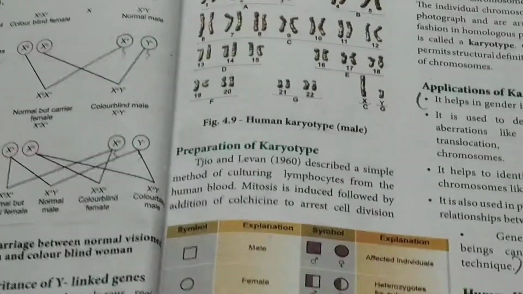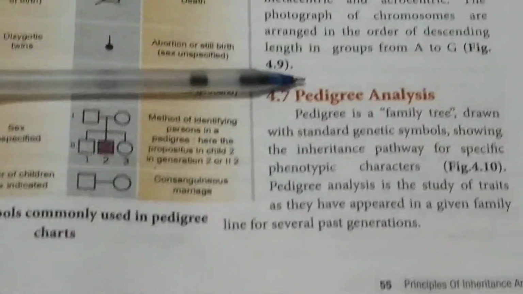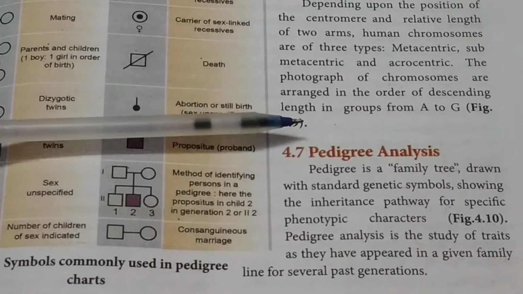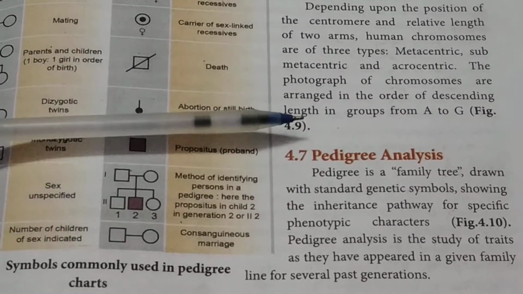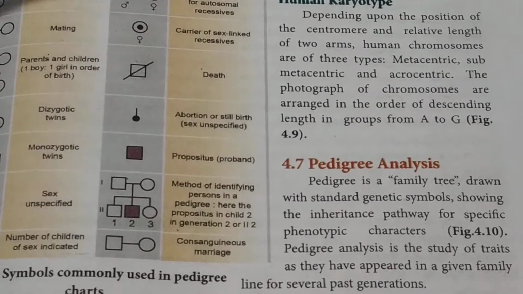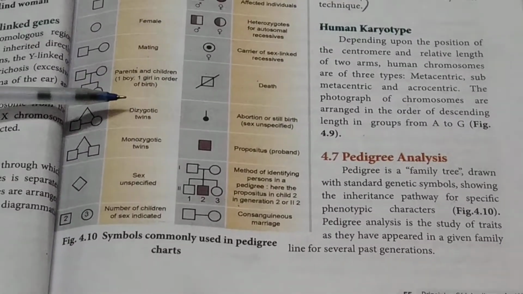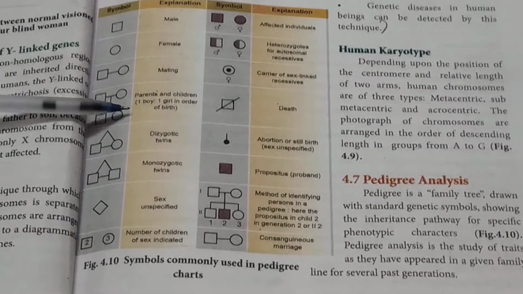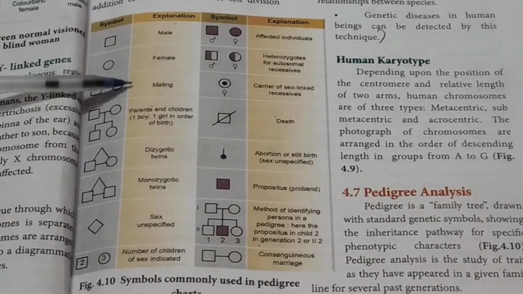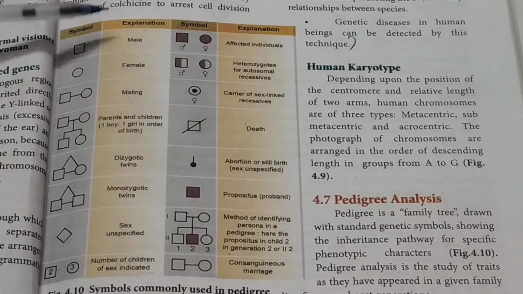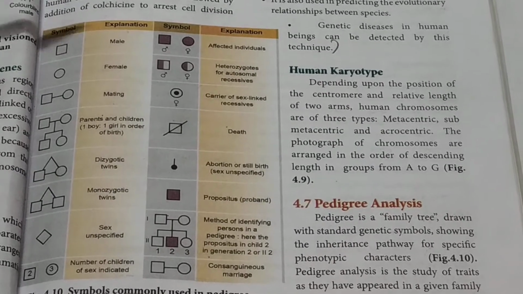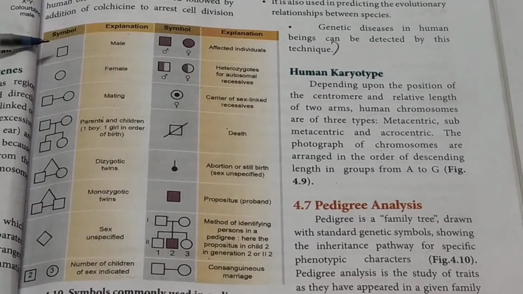Next, we are going to study pedigree analysis. Pedigree is a family tree. It is the study of a trait as it has appeared in a family line over several past generations. You can study it with the help of a pedigree chart. In this picture, you can see the pedigree chart using symbols and signs. Males are represented by the symbol like this.